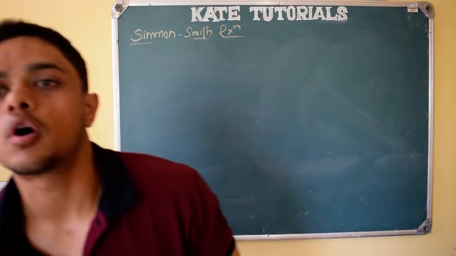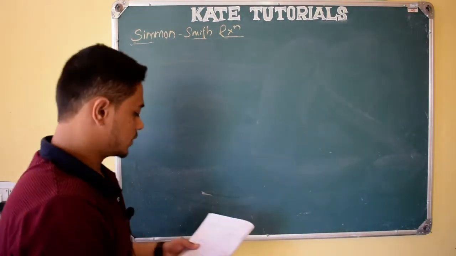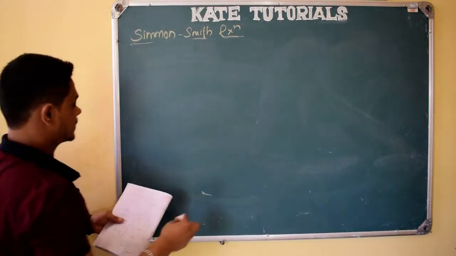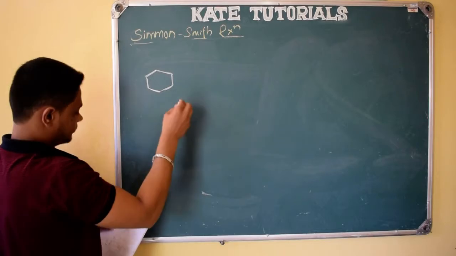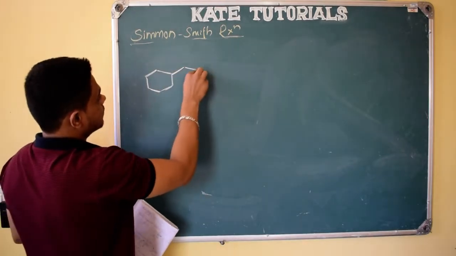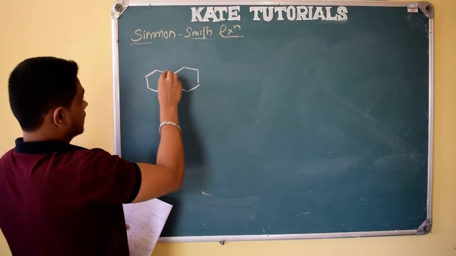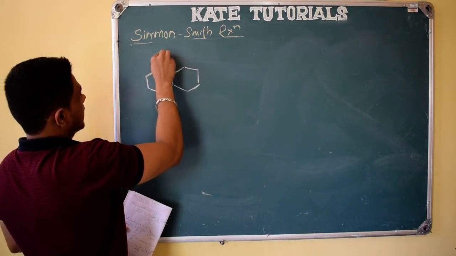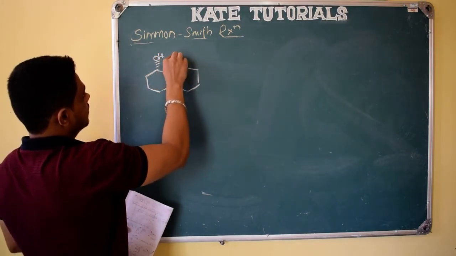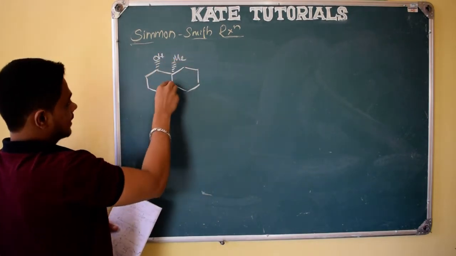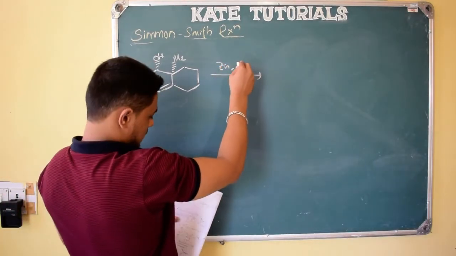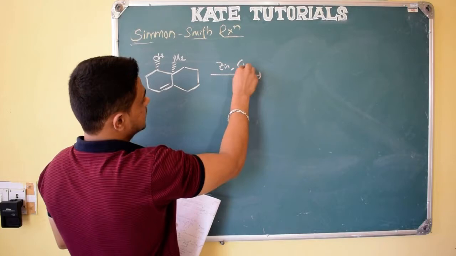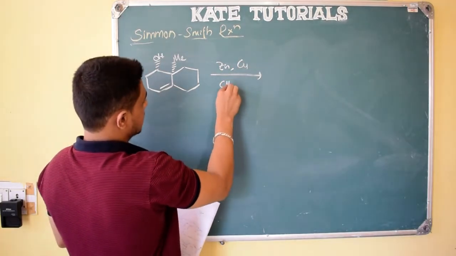So I have got 15 minutes, so we shall do it. See here, this is also very interesting. Here OH is below the plane and this methyl is also below the plane, and here a double bond is there, right? And here zinc and copper they have used. Along with zinc, copper can also be used.